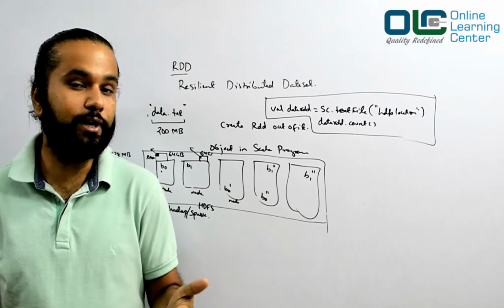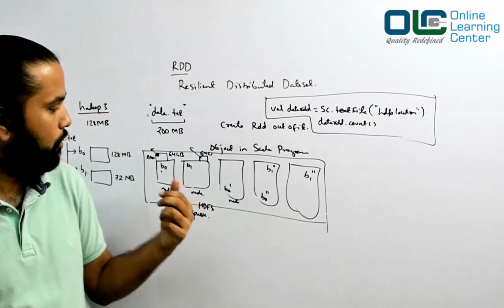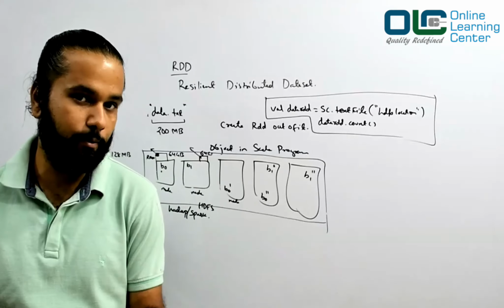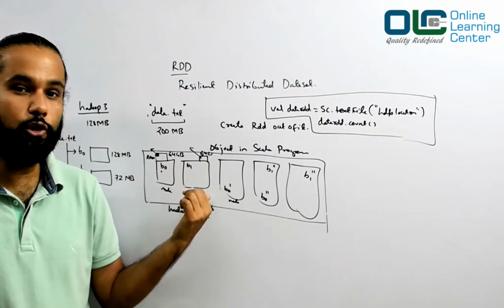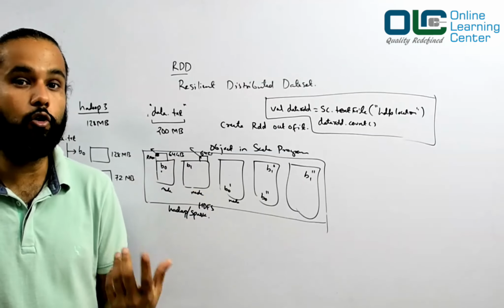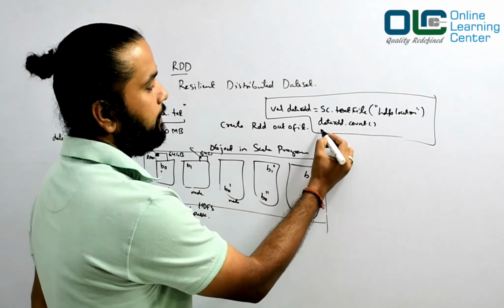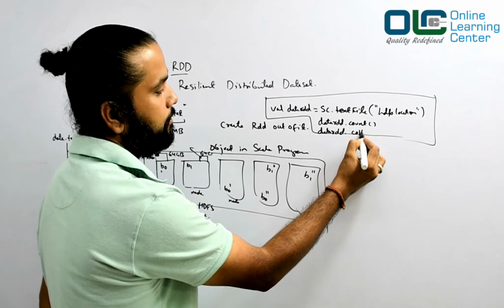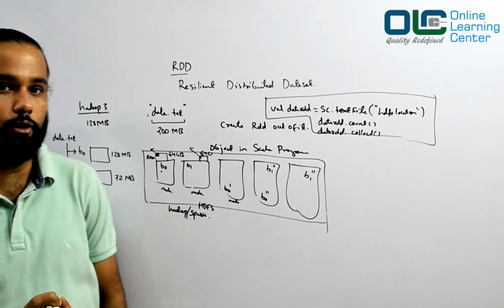And then as you write all this code, internally all these instructions would be sent to all your machines wherever that data is residing, and they are loaded in the memory, and hence all your instructions would be executed in those nodes, and finally you get the output out of it. So you can also say something like this: you can say dataRDD.collect. We'll talk about what exactly these things are doing all together.